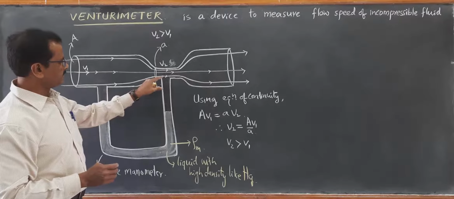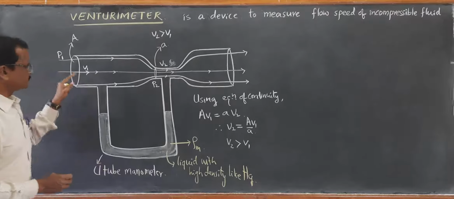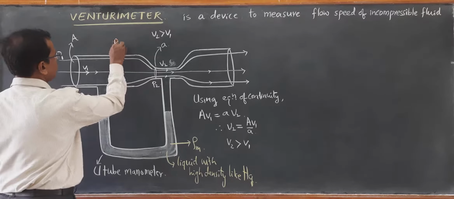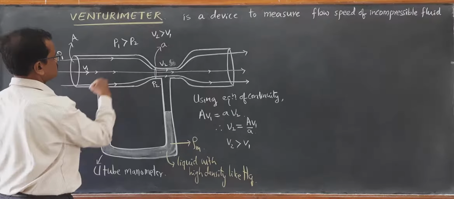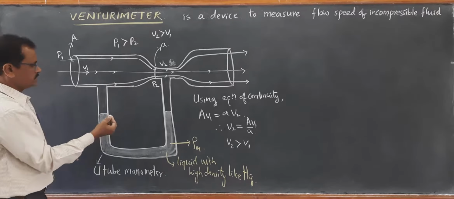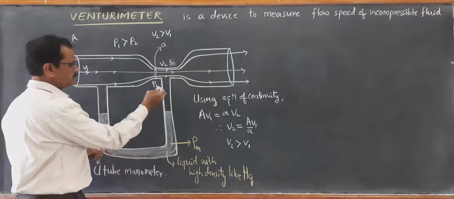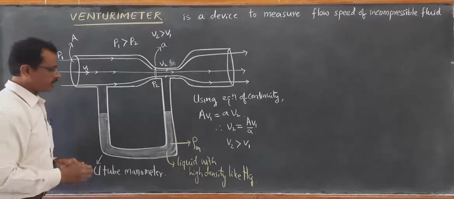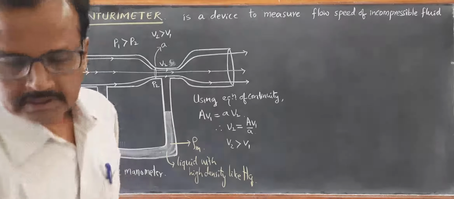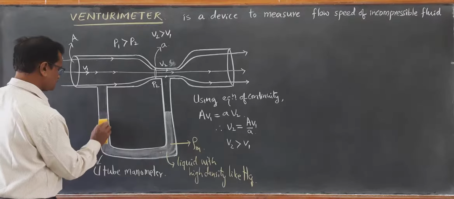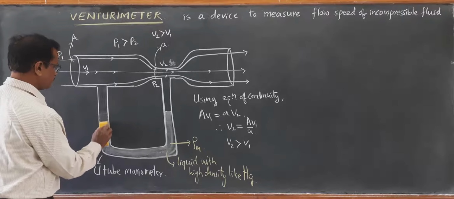When the pressure decreases here, there is a pressure difference: P1 is going to be greater than P2. As a result, this difference in pressure can be observed by the change in the level of the mercury column. This will exert a pressure on this liquid column.